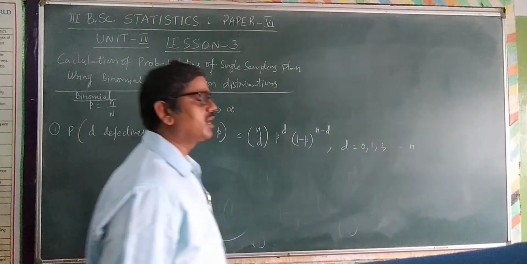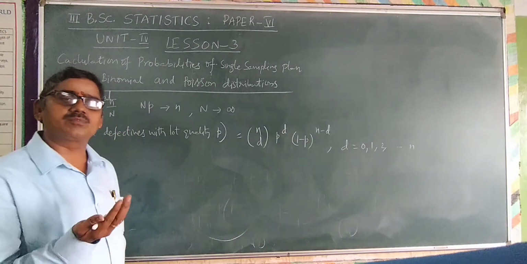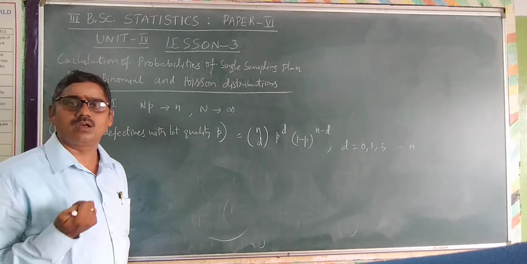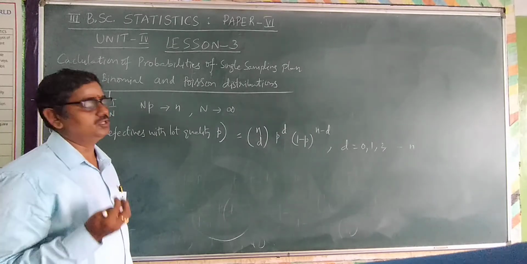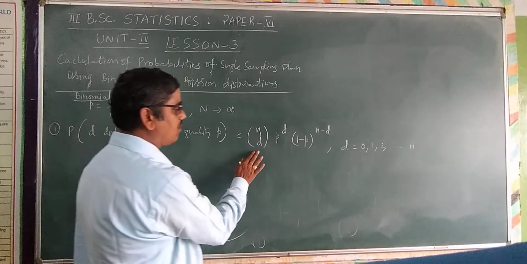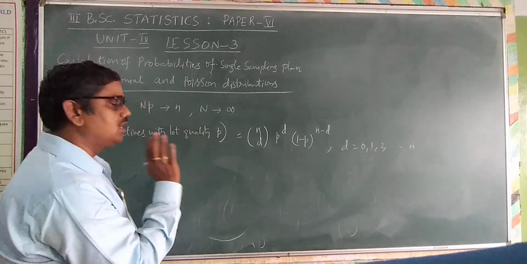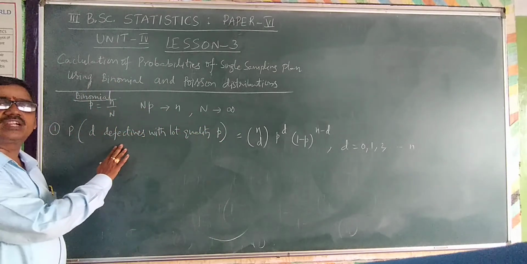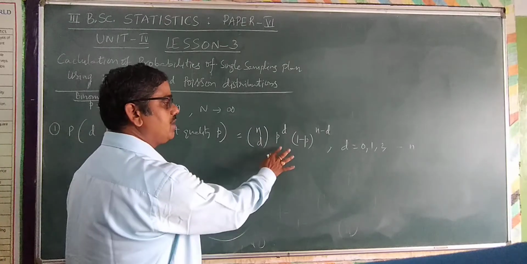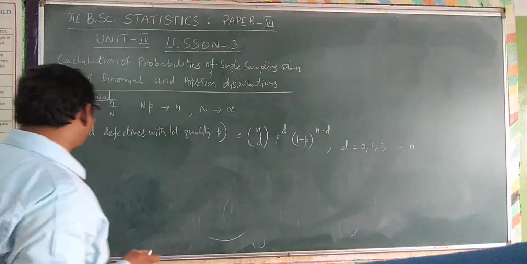Of course, you don't get that many defective items. Out of small n items, all items will not be defective. So if we consider the binomial distribution, the probability of d defective items is calculated by nCd p power d, 1 minus p whole power n minus d. So this is the formula.